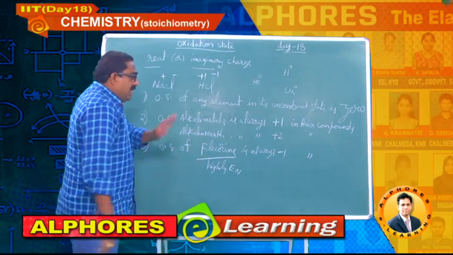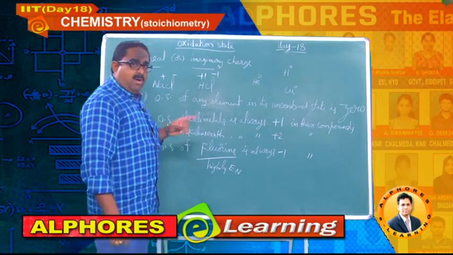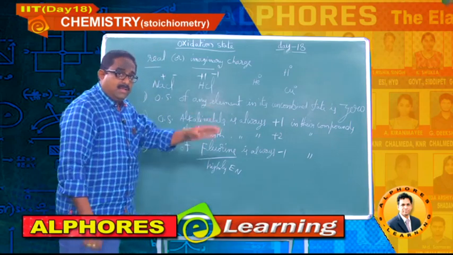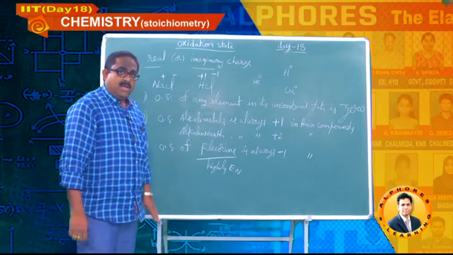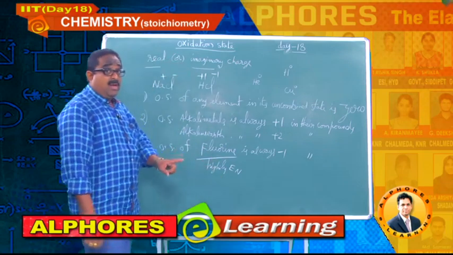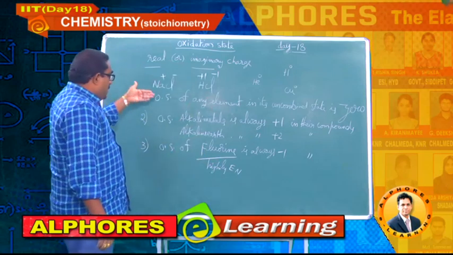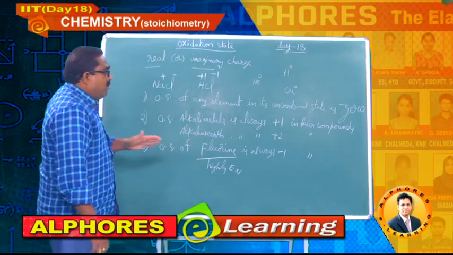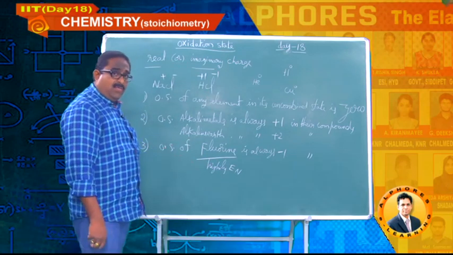So it is always ready to gain one electron and get stability. That's why fluorine does not exhibit any oxidation state other than -1 in its compounds. So these three are fixed, no violations. Please note it down, and then I will go for the next set of rules.